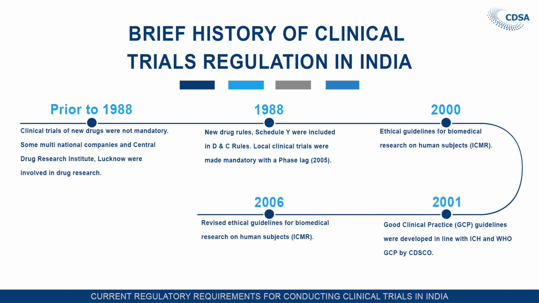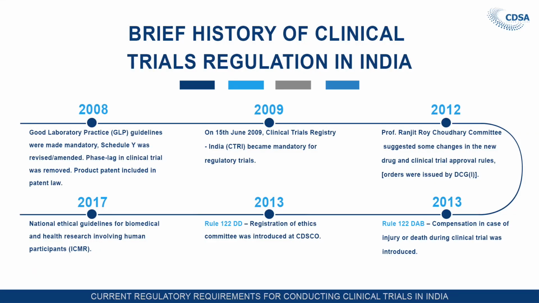Then product patent was included in patent law. In 2006, ICMR revised the guidelines, and in 2008 the GLP requirement and guideline, that is Schedule L1, was inserted by GSR 780, which was effective from 2010.